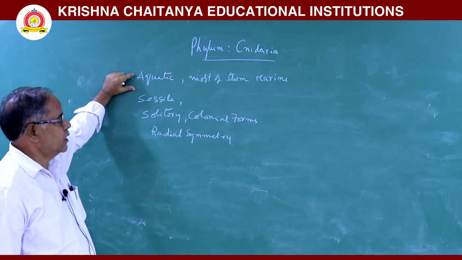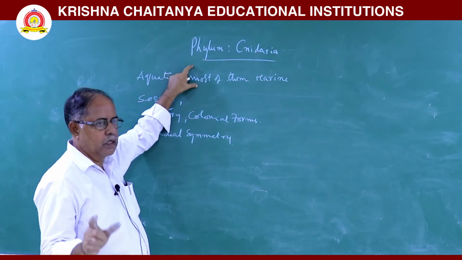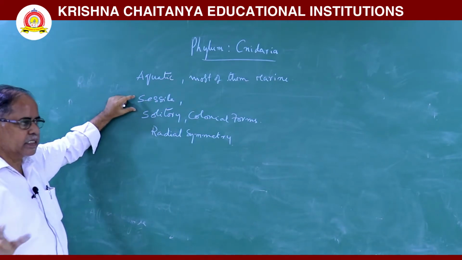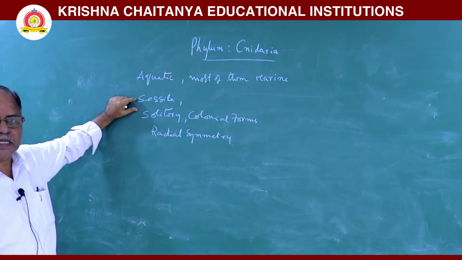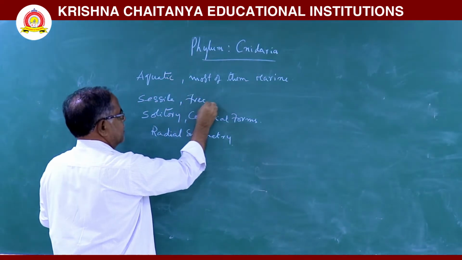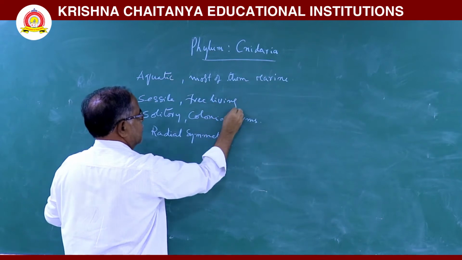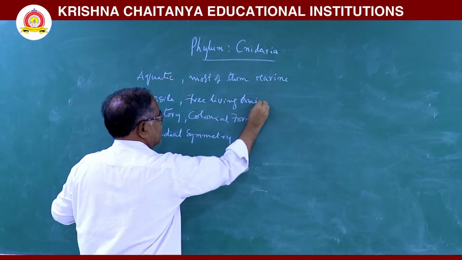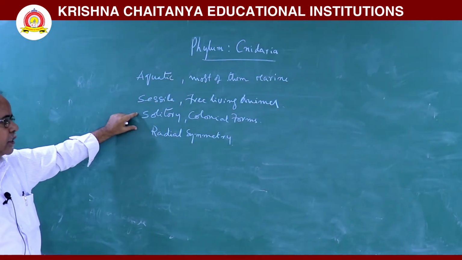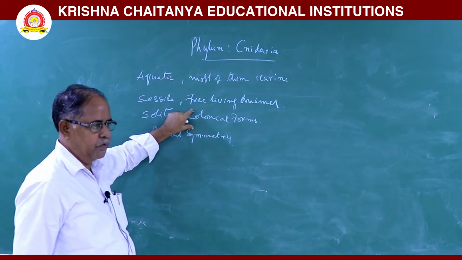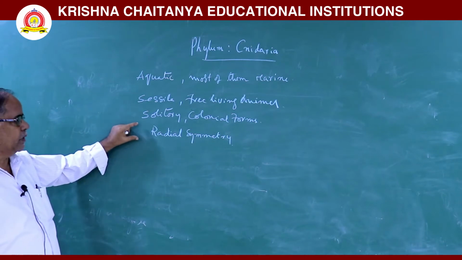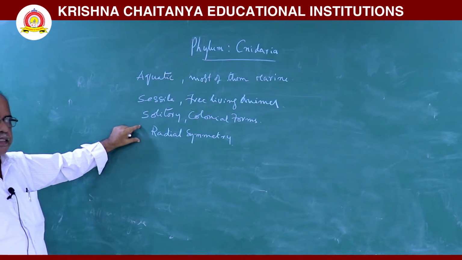Cnidarians are aquatic, most of them marine. Some live in freshwater, for example hydra. Some are sessile and some are free living animals. Some are solitary, some are colonial forms. Next, radial symmetry is there.